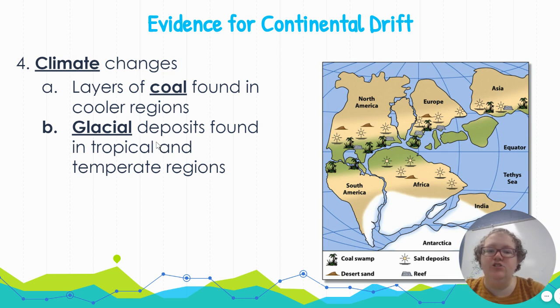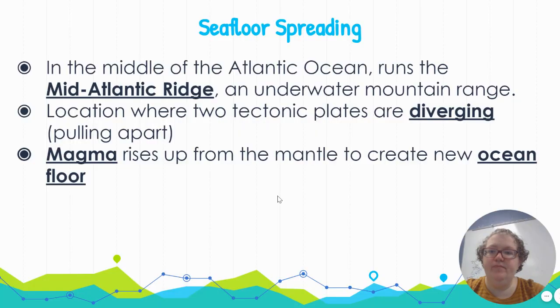We can also find glacial deposits from this large glacier. We can find remnants of that glacier in Africa, India, and South America, even though now those places are in tropical regions. At one point, they had a glacier that covered them.